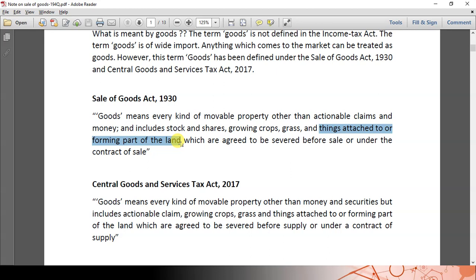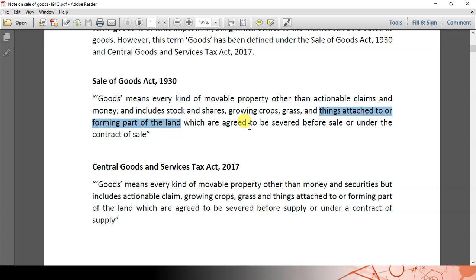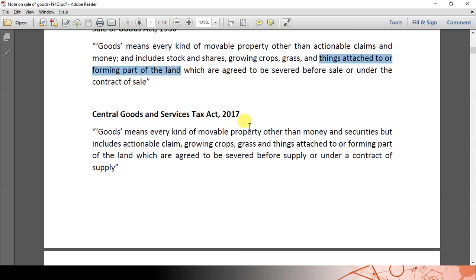Just because it is attached to the ground, it doesn't become an immovable property. Still it is a movable property. That means things attached to or forming part of land which are readily detachable. Now let us go to the definition of goods provided under the Central Goods and Service Tax Act, the CGST Act.